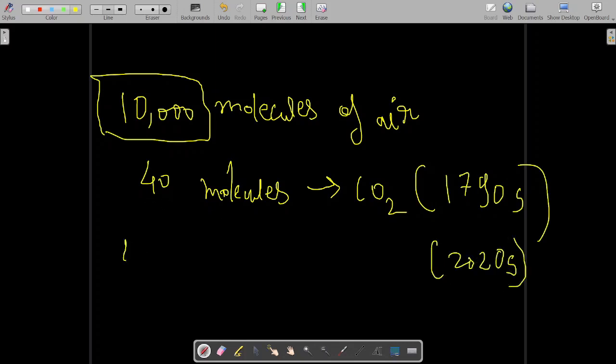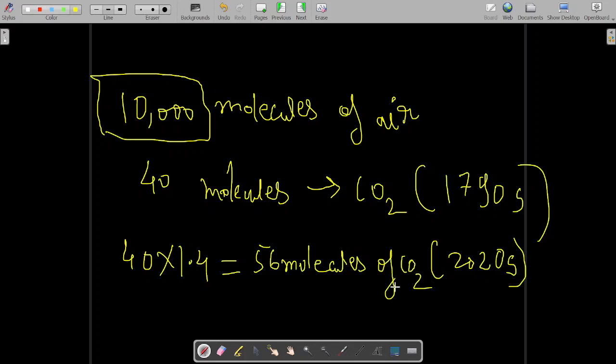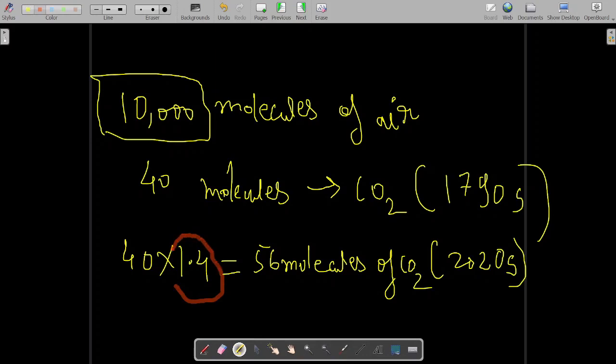In 2020, because of daily emission of CO2 into the atmosphere, the concentration increased by 1.4 times. So 56 molecules of CO2 are there now instead of 40. That's the meaning of CO2 concentration increased by 40%. An increase by 40% means 1.4 times.